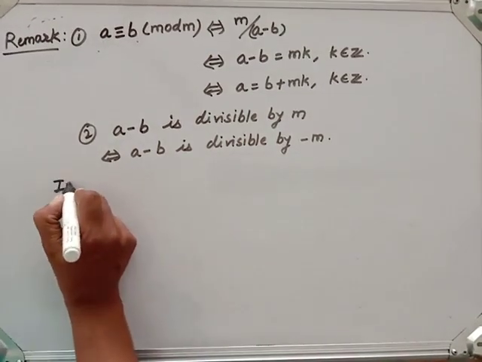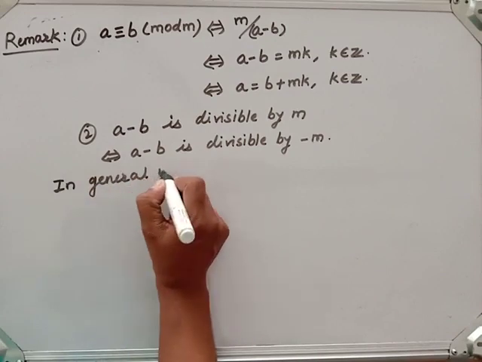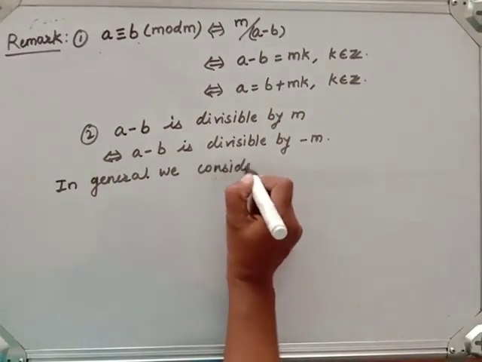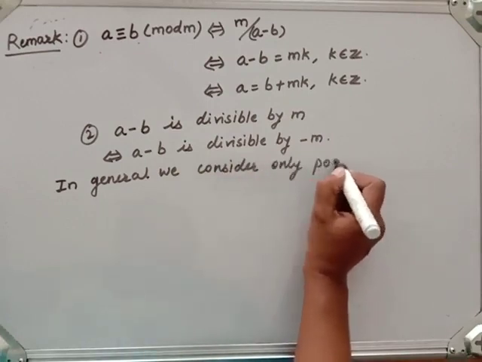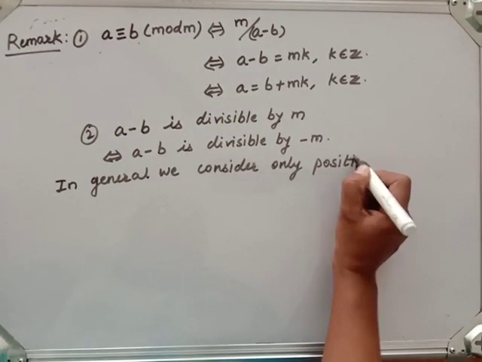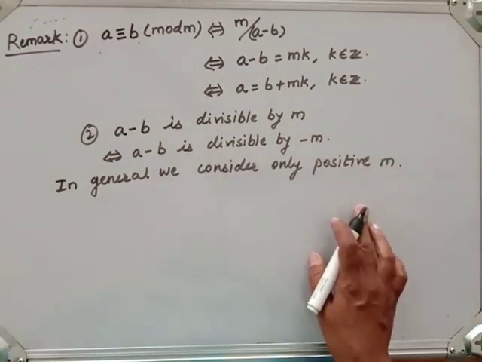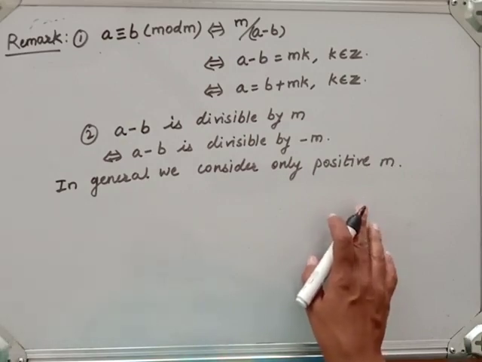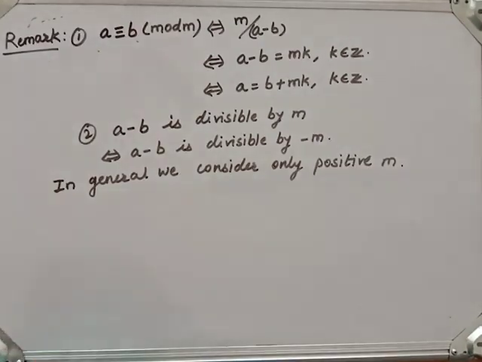In general, we consider only positive m. Remember this. Now in the next video we will see the properties of congruences, as I said, and the theorems in which we use those properties also. Thank you.